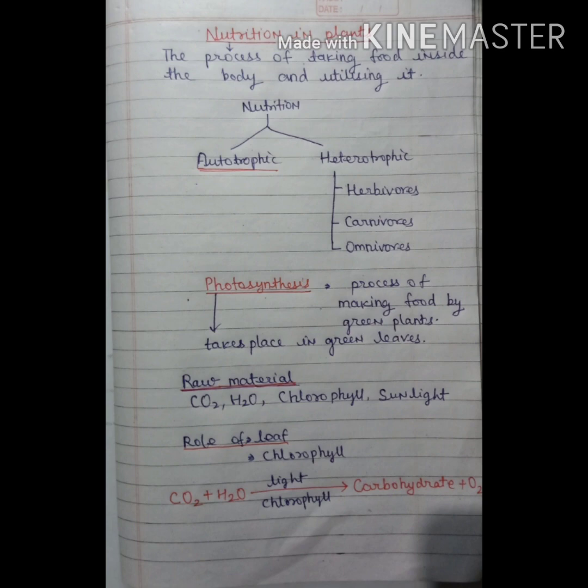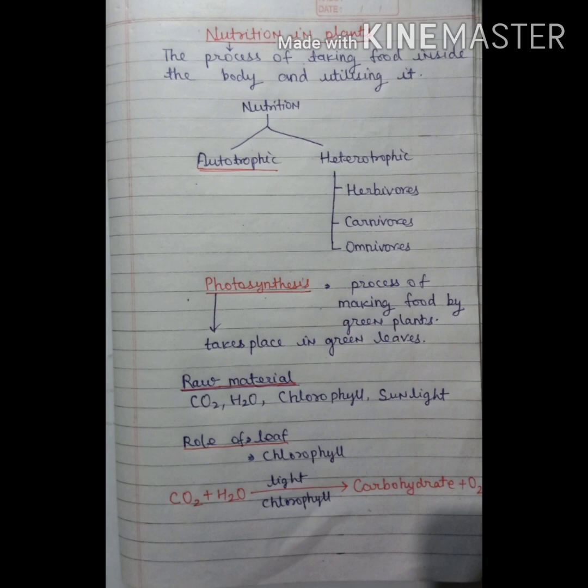Raw material means the basic material required for making food for the plant. These basic materials are carbon dioxide, water that is H2O, chlorophyll, and sunlight. So let us discuss all these basic materials.